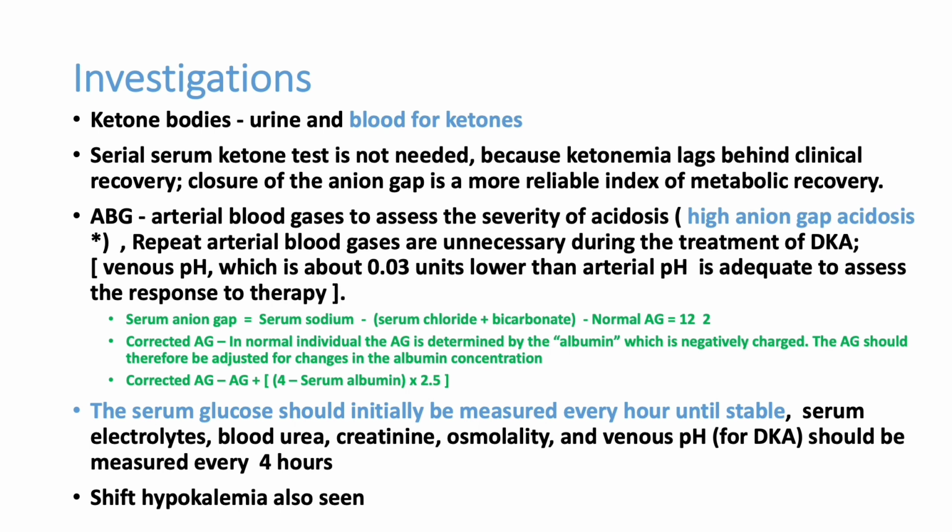Blood sugar can be done initially every hour. Then on treatment, once the patient is stabilized, it can be measured every fourth hour. Normally, we can take an initial finger stick glucose. Once the patient is in the ICU, it is better to do at least one sample in the lab, and monitoring can be done in the glucometer itself. Continuous monitoring can be done in the glucometer itself. The initial lab value will be needed in all patients.